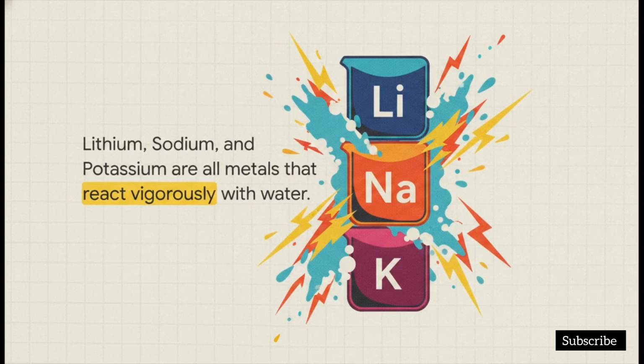Let's look at a concrete example so you can see this in action. Take lithium, sodium, and potassium. Because they share the exact same chemical properties, they're all metals and they all react wildly, sometimes explosively with water, Mendeleev logically locked them into the exact same vertical group. Just by knowing its group, you instantly know how the element is going to behave.